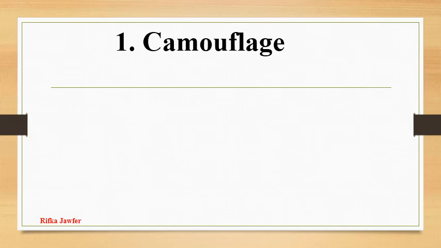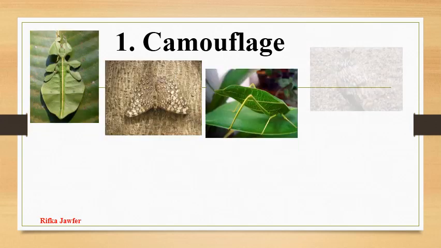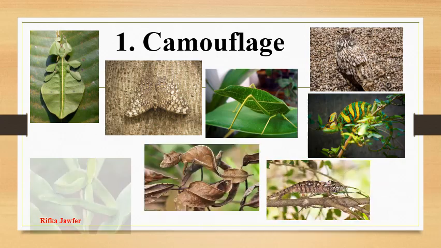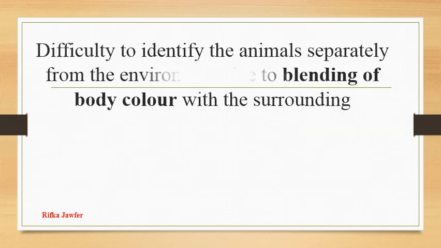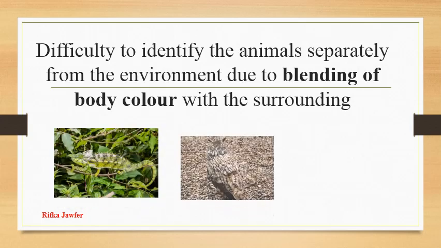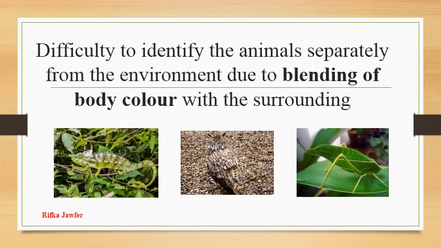Camouflage is one such type of adaptation. When observing these pictures, you will not be able to identify some animals at your first glance. That is due to camouflage. So, camouflage is the difficulty to identify the animals separately from the environment due to blending of the body color with the surrounding.